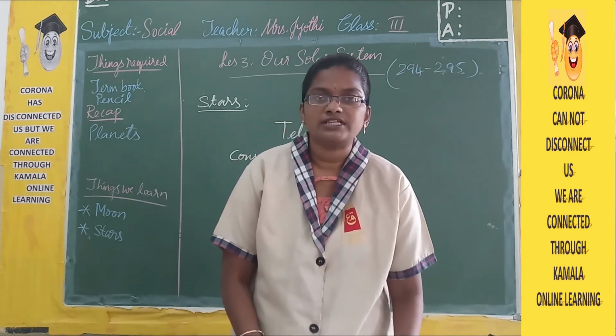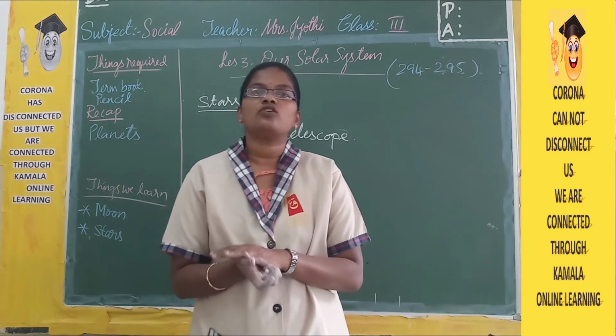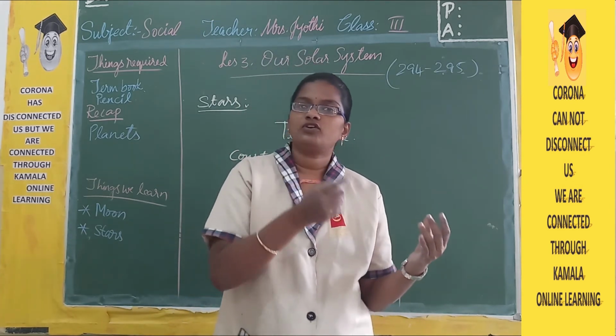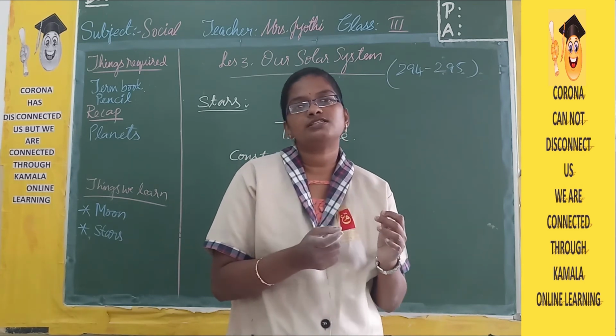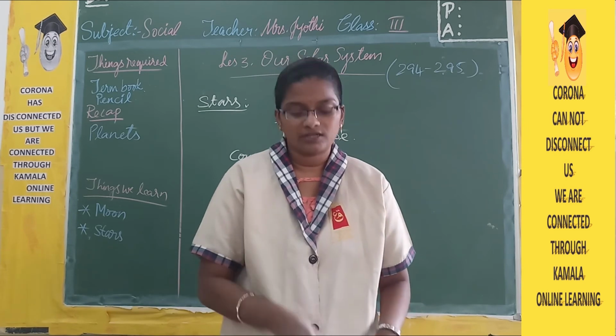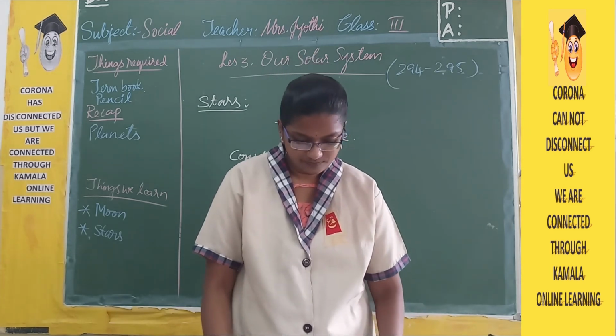Hope you all understood the lesson. In the next class we are going to learn about satellites. Already you have learned about a natural satellite, that is the moon. The next topic is artificial satellites.